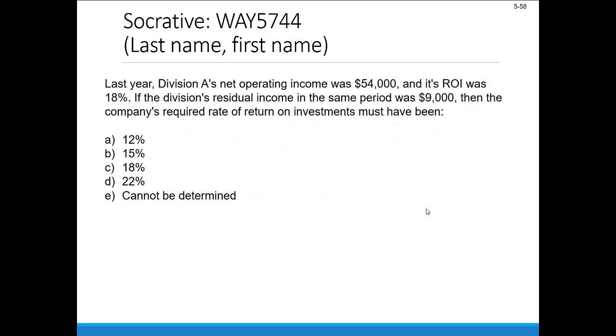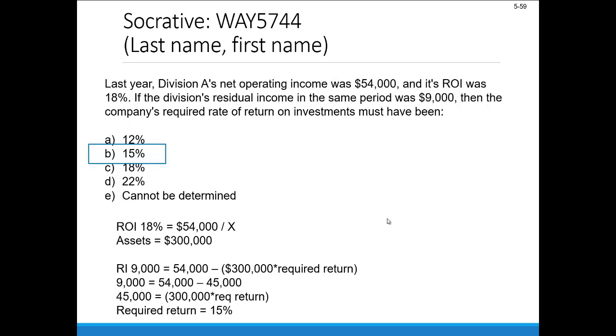Last year, Division A's net income was $54,000. Its ROI was 18%. If the division's residual income in the same period was $9,000, then the company's required rate of return on investments must have been what? So again, pause this, work through the problem, come back when you're ready for the solution. That would be B, 15%.